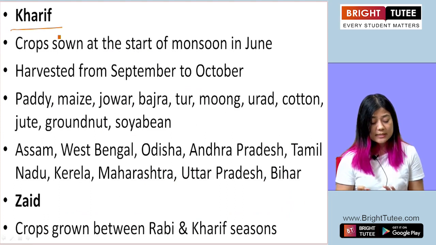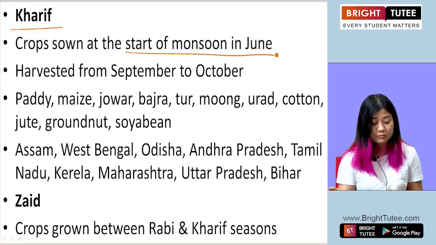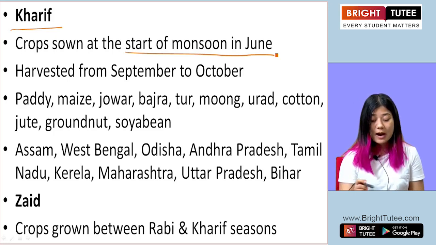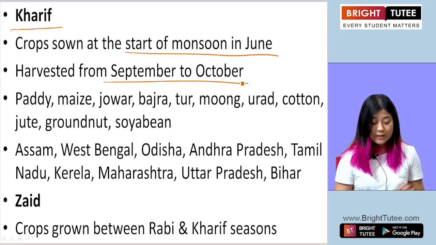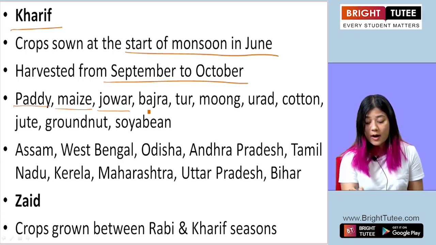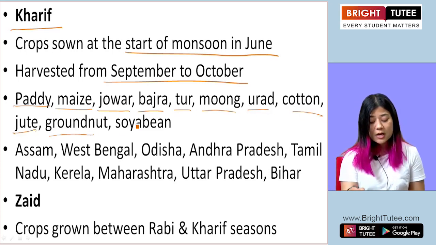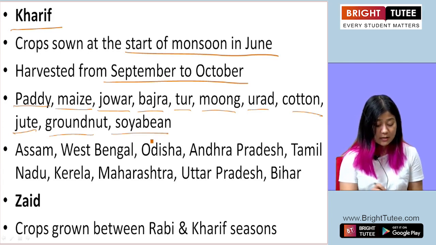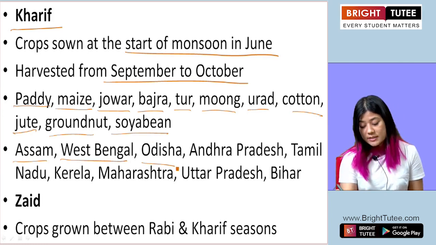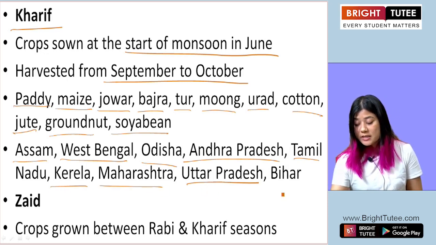Now in this particular season, the crops are sown at the start of rainy season or monsoon in June, and the same crops are harvested from the month of September to the month of October. Okay, and the crops that are sown during this season, they are paddy, maize, jawar, bajra, tur, mung, urad, cotton, jute, groundnut, soybean, etc. Alright, and these crops are sown in the states of Assam, West Bengal, Orissa, Andhra Pradesh, Tamil Nadu, Kerala, Maharashtra, Uttar Pradesh and Bihar.